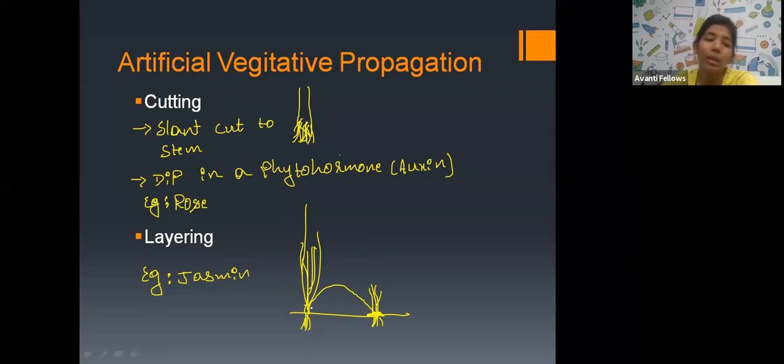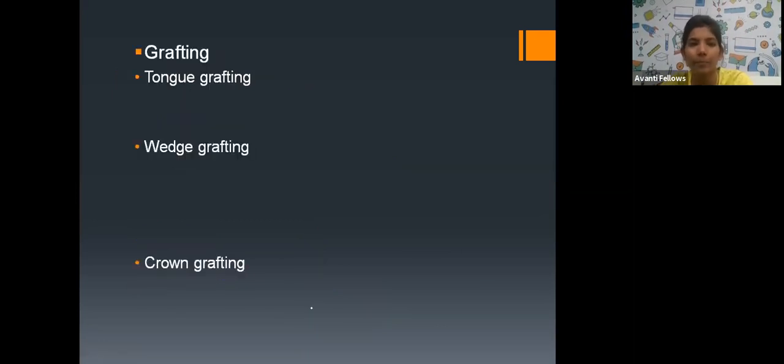This is very easy, but layering can be done only to small plants, because we can easily bend the stem of small plants. But if there are large plants, take a mango. Are we able to bend the stem of a mango? No. Even if we are able to bend it, the stem will break. That is why layering can be done only to smaller plants.